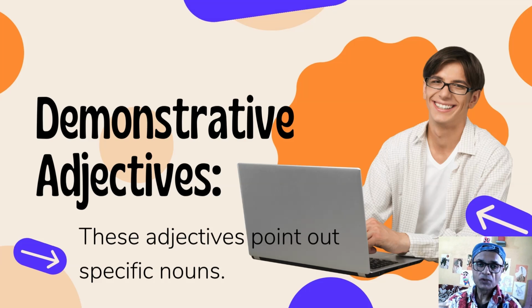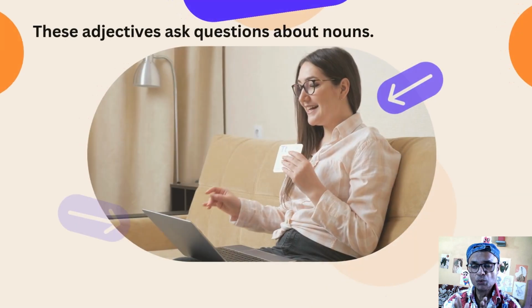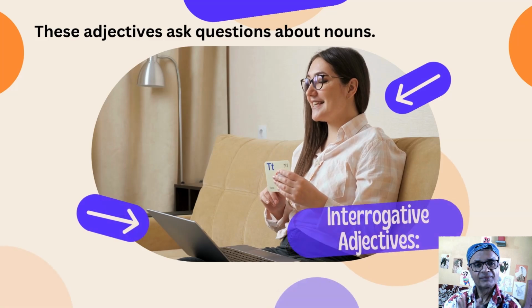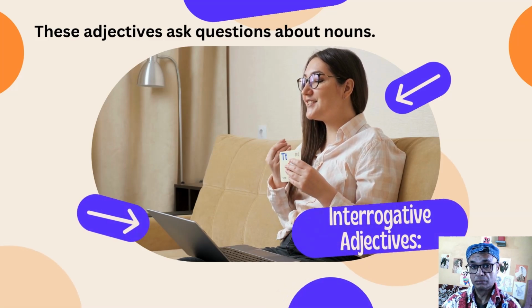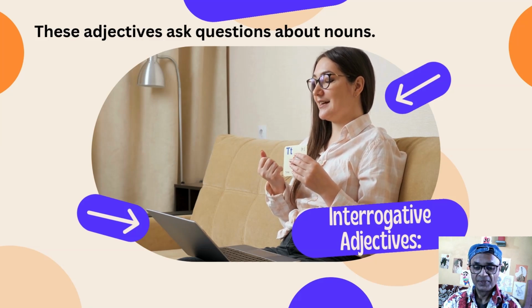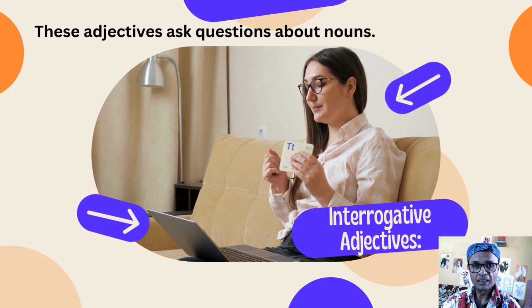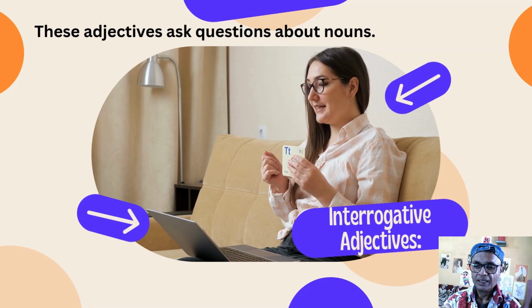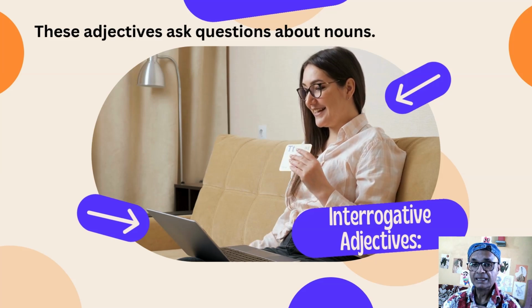Then come demonstrative adjectives. Demonstrative adjectives are what? Like this pen, that book, these shoes, those bags, kind of things. Interrogative adjectives like which book, what color, whose pen. Okay, and possessive adjectives are the last one, that is my car, your car, his hat, her dress, our house, their school.